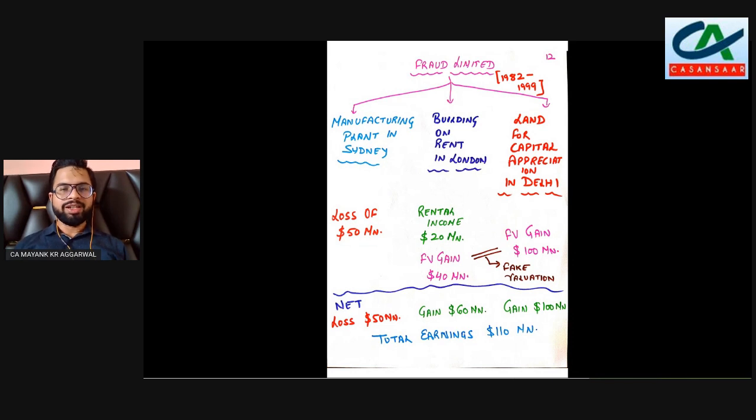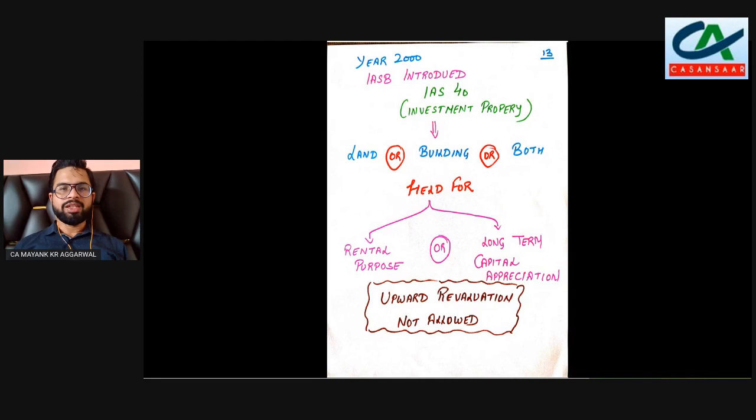So to restrict entities from doing that, IASB introduced IAS 40 Investment Property, which provides that for any land or building or a combination of land and building held for rental purposes or long-term capital appreciation, an entity cannot do upward revaluation in these cases. So take a minute to understand.